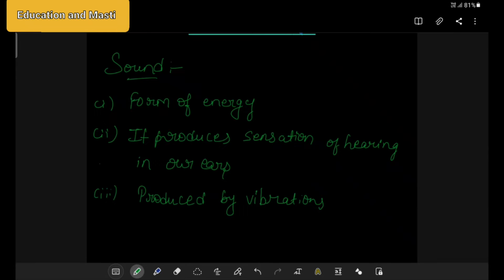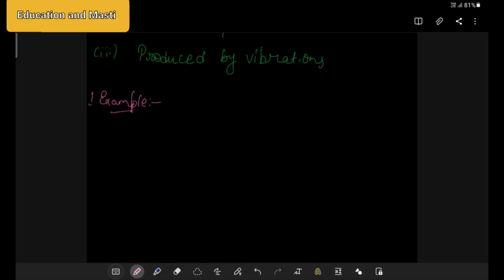So when a body is vibrating, then only sound is produced. When we are speaking, there's a vibration going on in our vocal cord or larynx, that is the voice box. Because of the vibrations there, we are able to speak. So let's take an example.